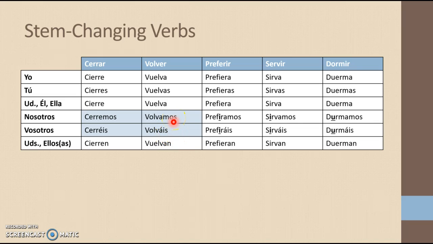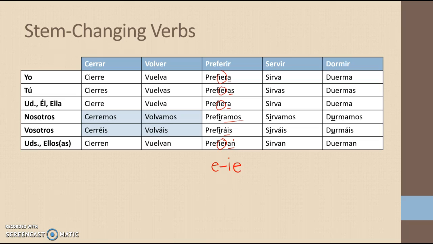Okay. Now let's look at IR verbs. Preferir is an E to IE verb, and it's an IR verb, so I flipped a, as, a, amos, áis, an. I also made the IE change within the boot.